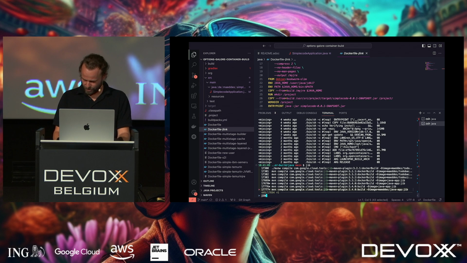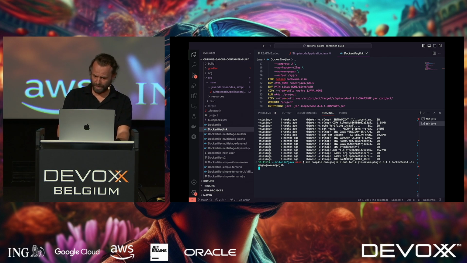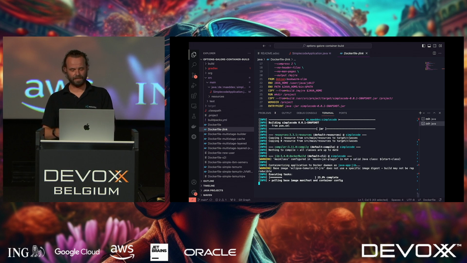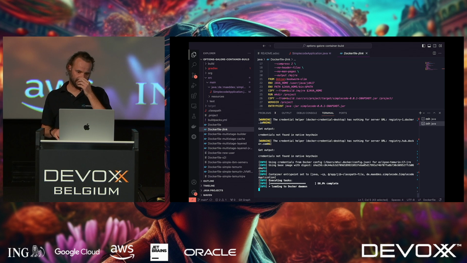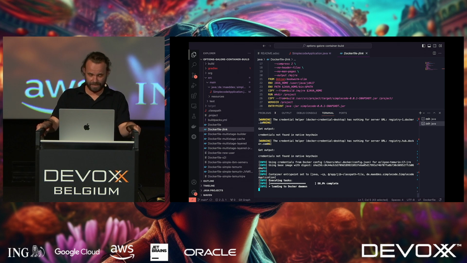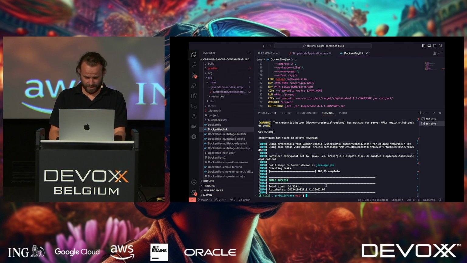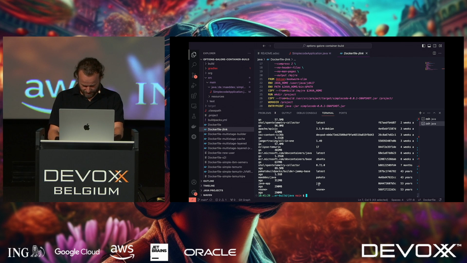I'm using the first version to build against my Docker daemon. So this will basically put a container image in my local registry. As you can see, the first thing is that it is pretty fast. This one took 10 seconds, and the image is down here.